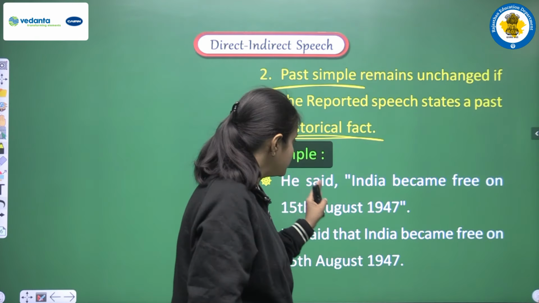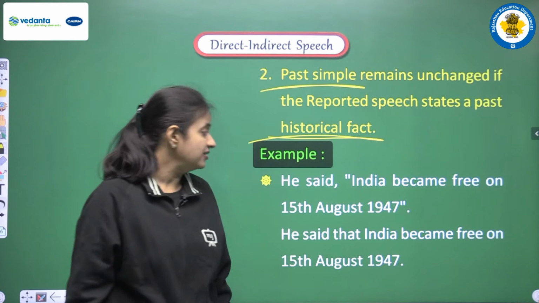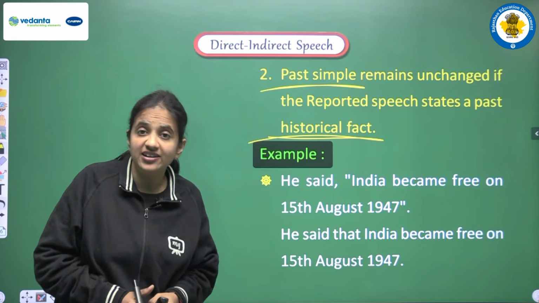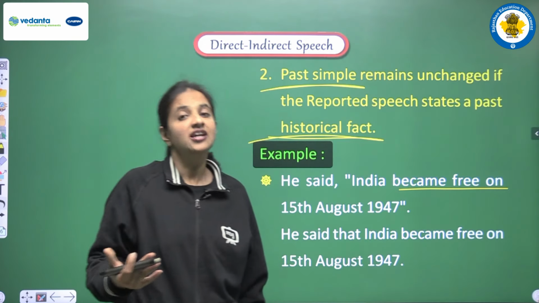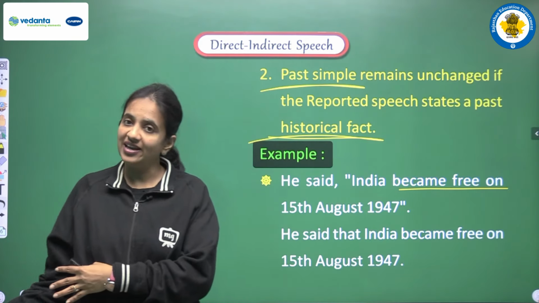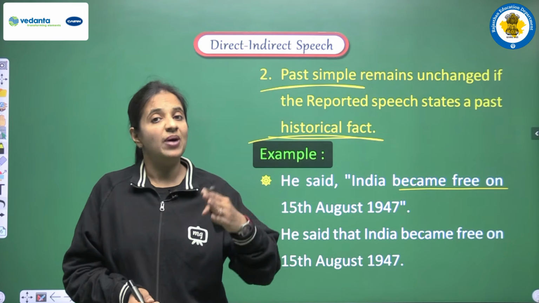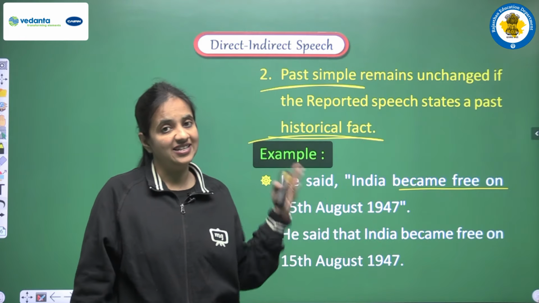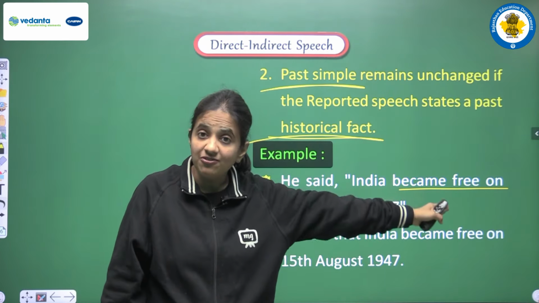Example is, he said India became free on 15th August 1947. So yes, it's a historical fact that we are having here, and here we are having past simple tense. So according to the rules जो हमने पढ़े हैं टेंस के, उसके अकॉर्डिंग हमें पास्ट सिंपल को कन्वर्ट करना होता है किसमें? पास्ट परफेक्ट में. But here we are not changing the tense in the reported speech. Why? Because we are having one historical fact here.